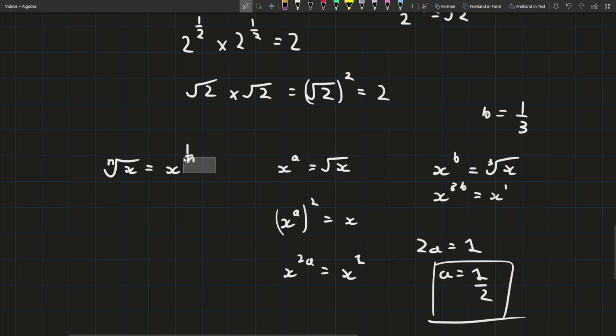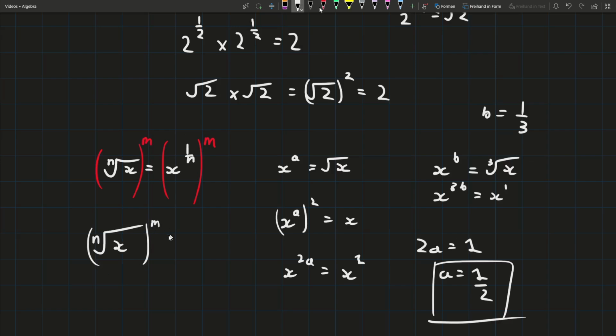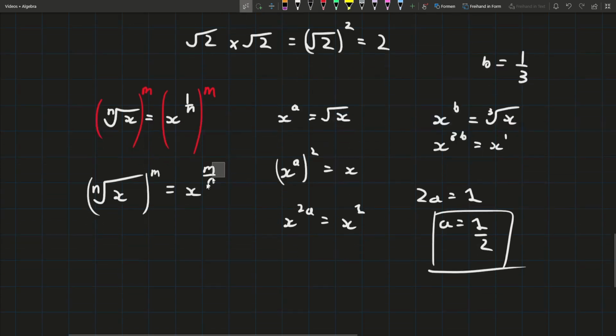But that's only 1 over a number. What about if we have, like, 4 over a number? Well, all we have to do is raise both sides to a power. I'll just do a random power. If we do the nth root, we'll do m next. Then we get the nth root of x, all to the power of m, is equal to x to the power of, and then we multiply the powers, remember, m over n. So you can see that if we have a fractional power, the numerator will be the power and the denominator will be the root. Very interesting.